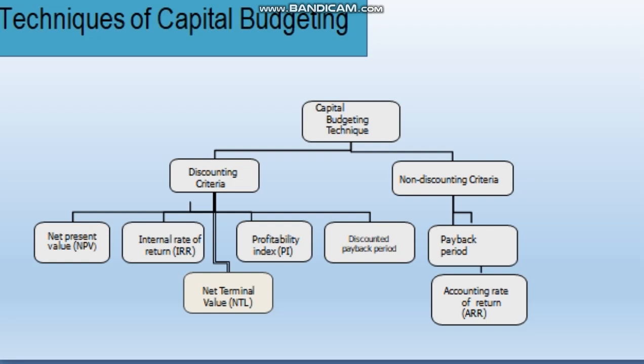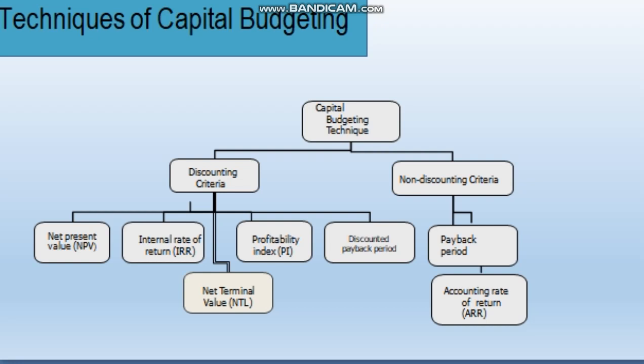Discounting criteria is again classified into five. One is net present value or NPV. Second one is internal rate of return, IRR. And the third one is net terminal value, NTV. And the fourth is profitability index, PI. And the last is discounted payback period. And the other category, non-discounting criteria, is classified into two. First is payback period and the second one is accounting rate of return, that is ARR. So this is how the techniques of capital budgeting go.